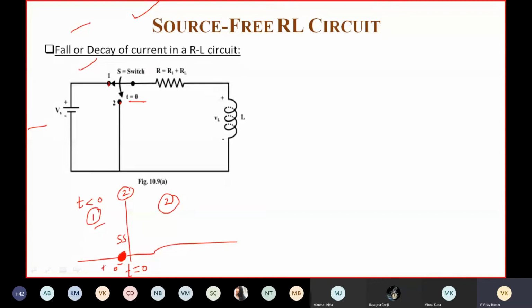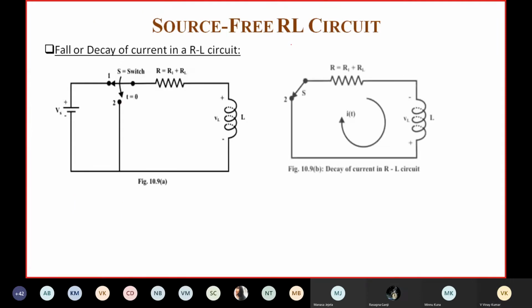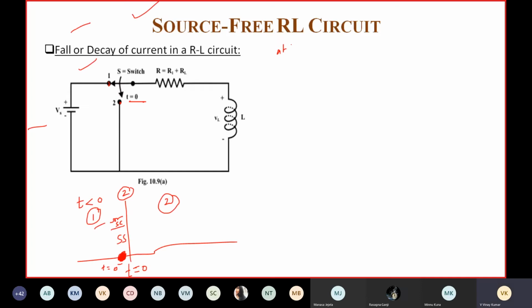At t equal to 0 minus, the inductor acts as a short circuit. So at t equal to 0 minus, what will the circuit be? The circuit will be like this.